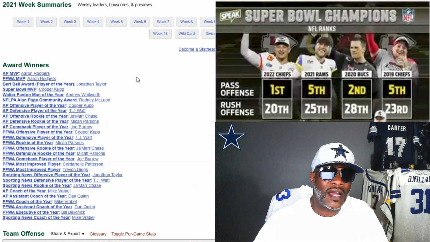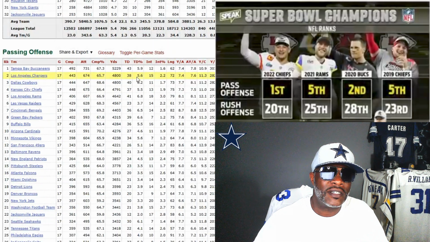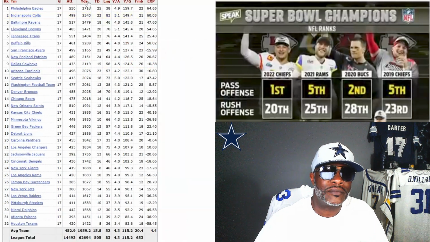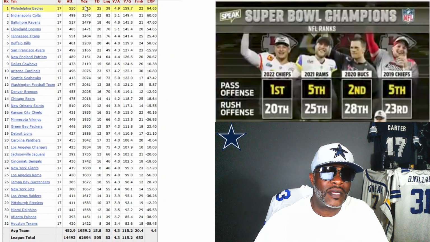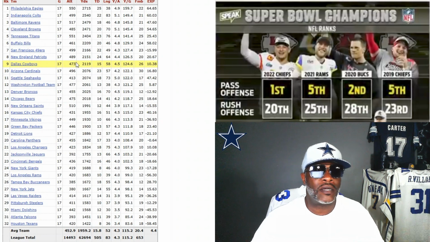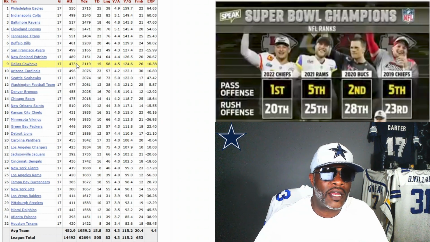Okay, where were the Cowboys? Let's go to team offense, rushing offense, 2021. Who rushed for the most yards? Okay, the Cowboys were 9th in rushing in 2021. I think that was the Rams, Matthew Stafford with the Rams. What were they ranked in rushing, while the Cowboys were ranked 9th in 2021?